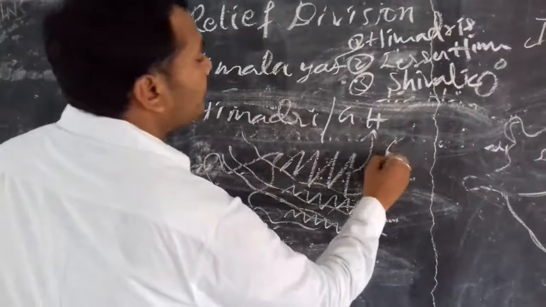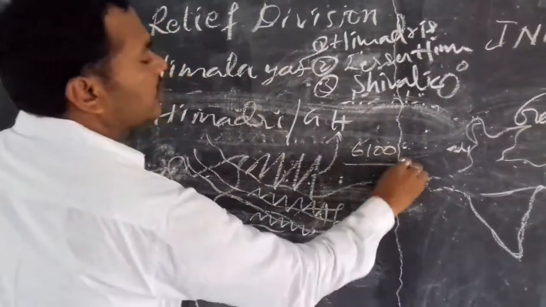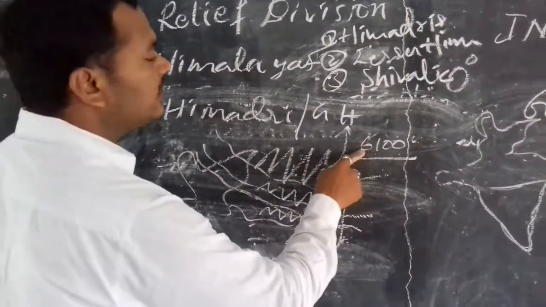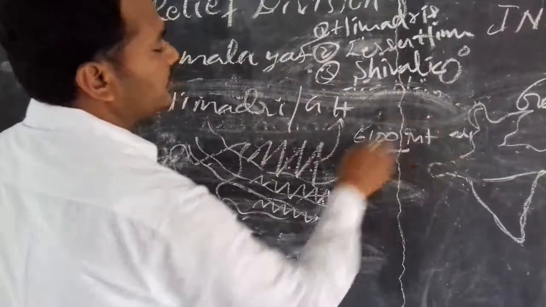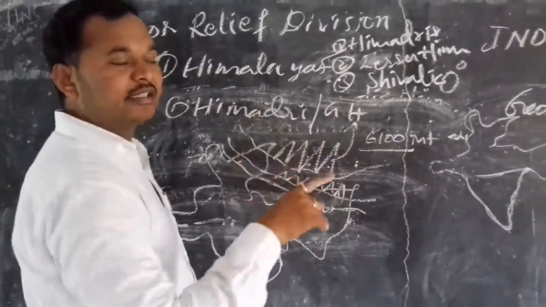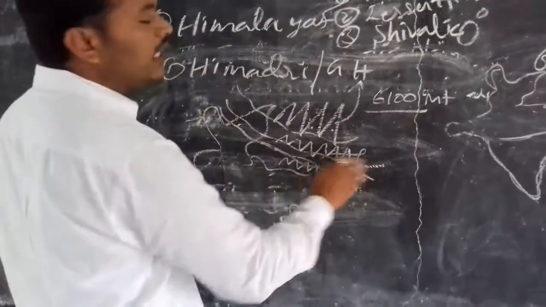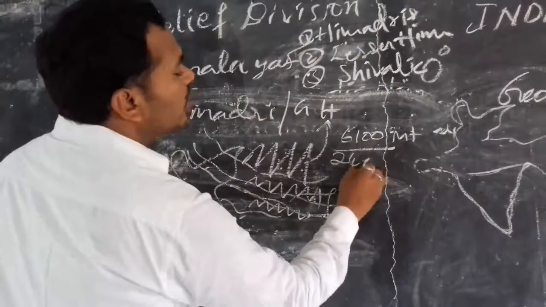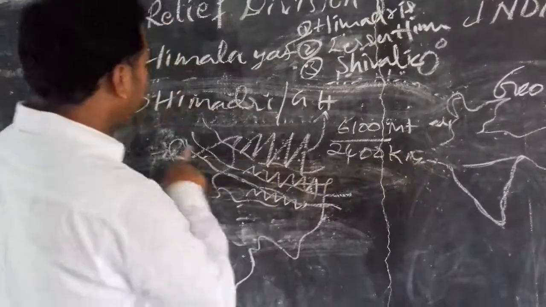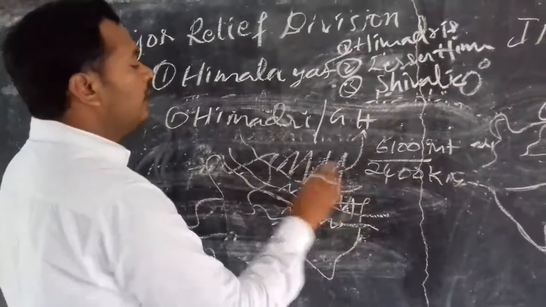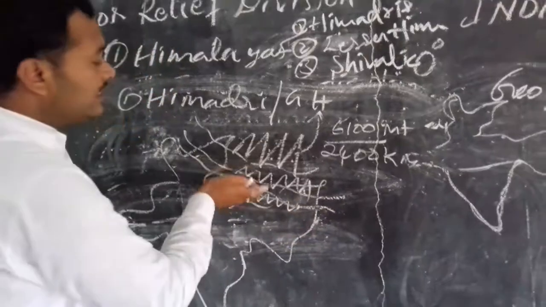The first thing is their average height, which is 6,100 meters. Then next, their total extension is 2,400 kilometers from north to east. The next, what is their width?